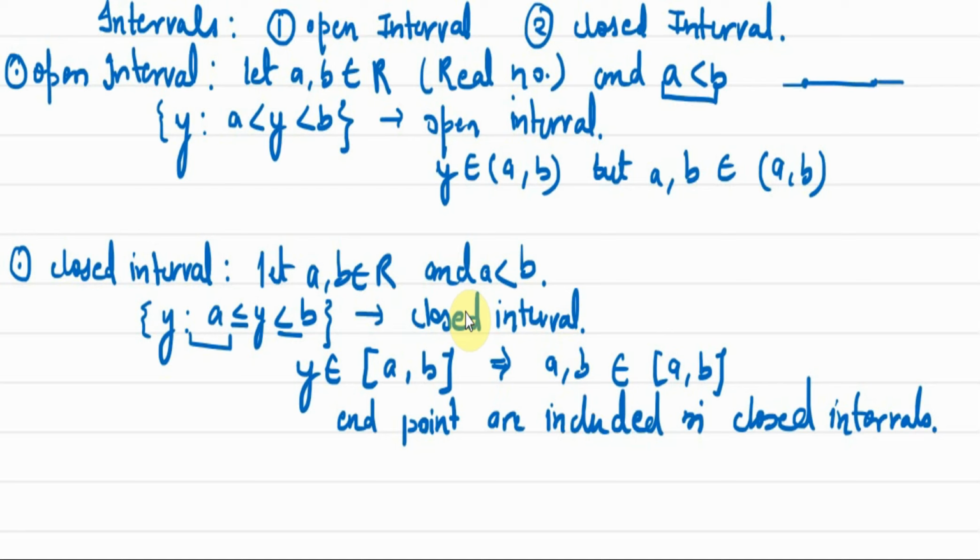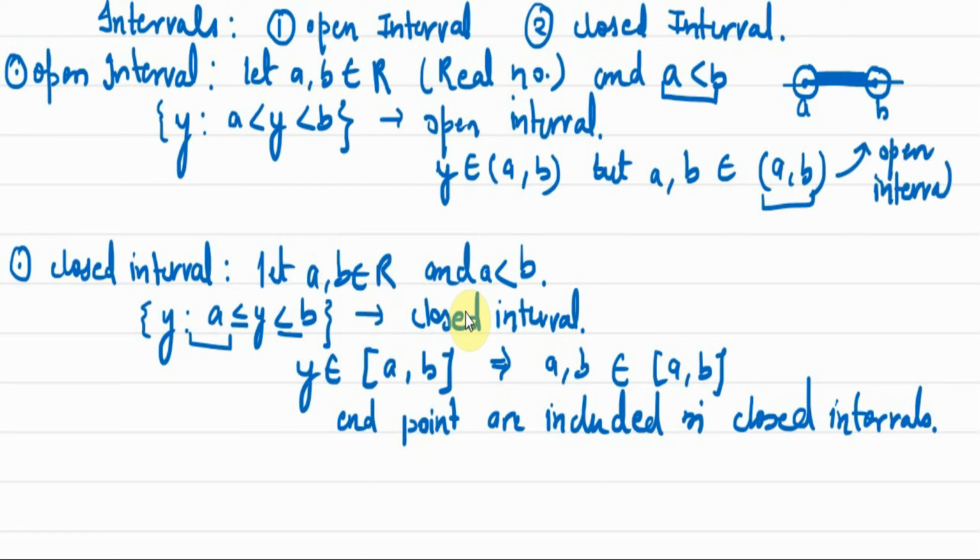I have drawn a number line, and we have this point A here, and this point B here. The open interval AB means these points are not included, but all the numbers lying between them are included. This means A and B are not included, but all the real numbers lying between A and B are included in the interval. This is an open interval.